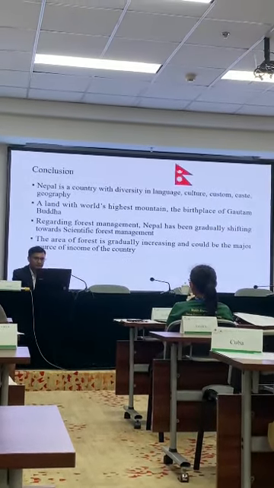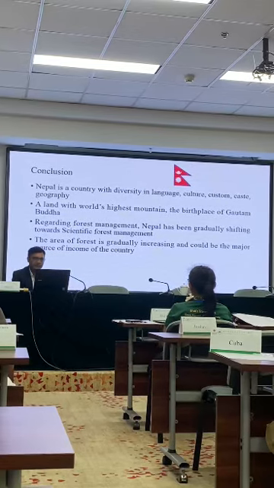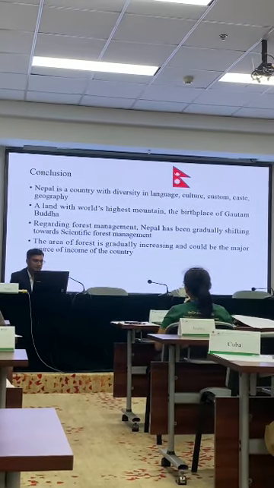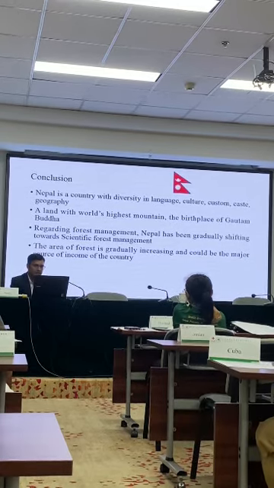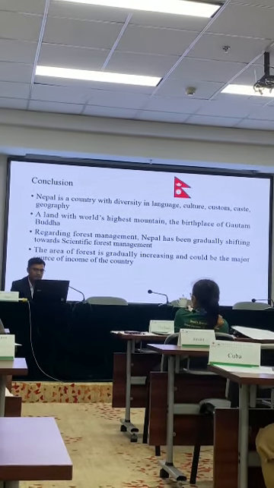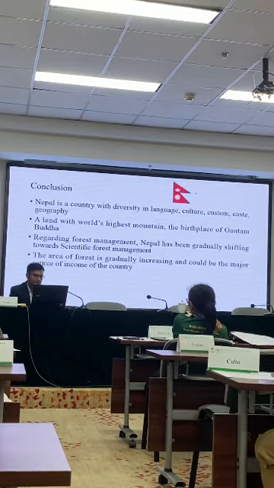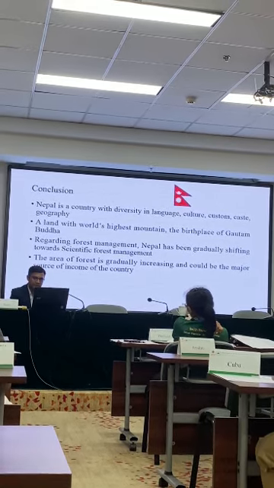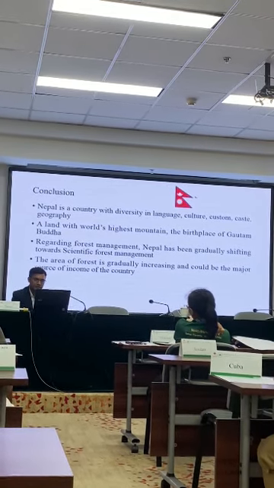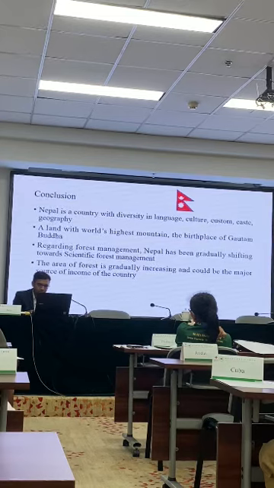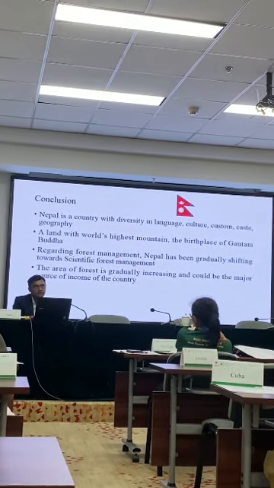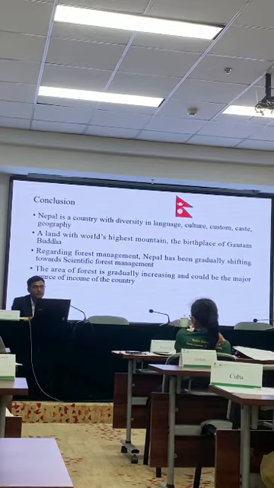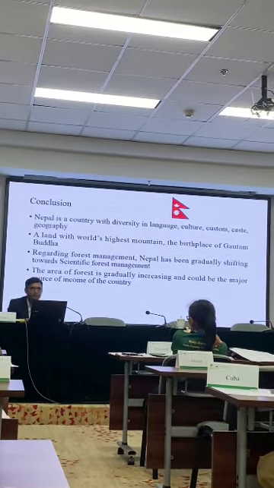Conclusion: Nepal is a country with diversity in language, culture, custom, caste and geography, a land with the world's highest mountain, the birthplace of Gautam Buddha. Regarding forest management, Nepal has been gradually shifting towards scientific forest management. The area of forest is gradually increasing and could be the major source of income of the country. At present, forest contributes 3.5% of the total GDP.